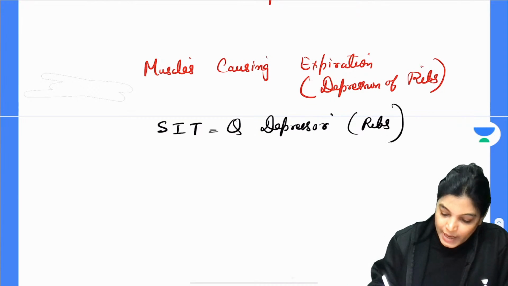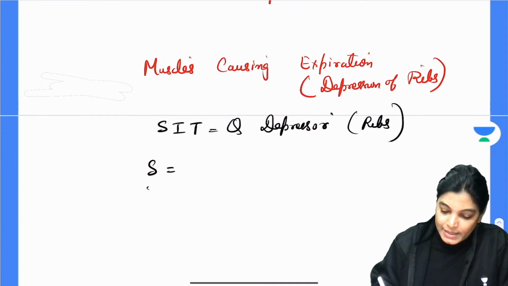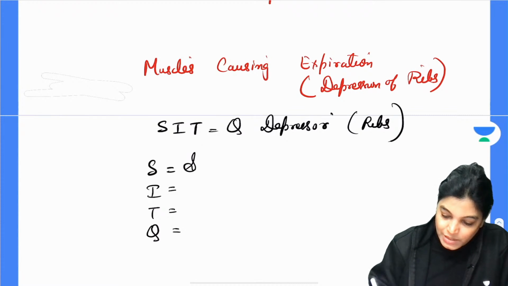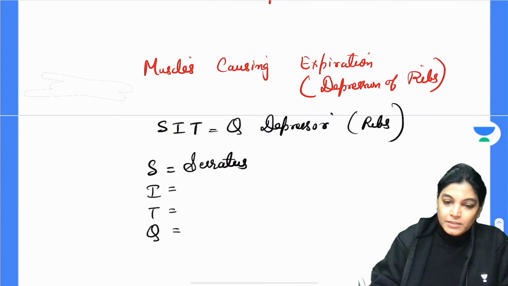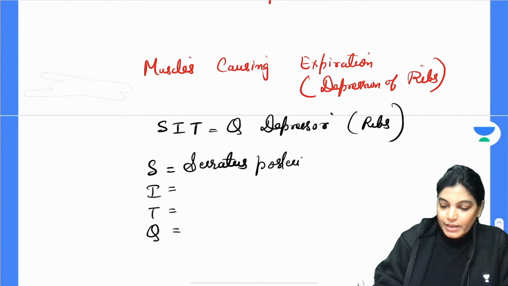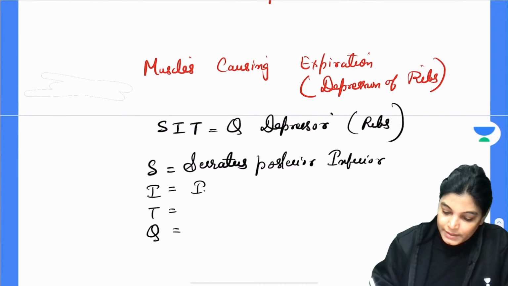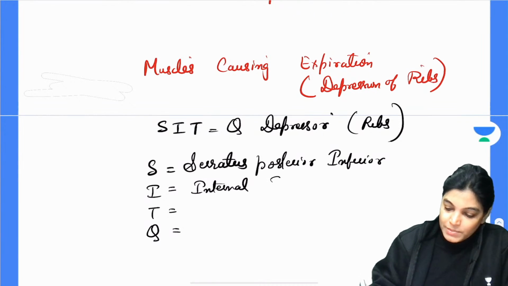Okay. So here the letters are S, I, T and Q. Let me write. S stands for serratus posterior inferior muscle.